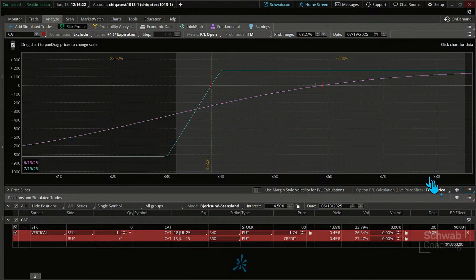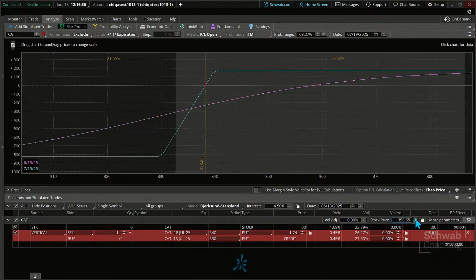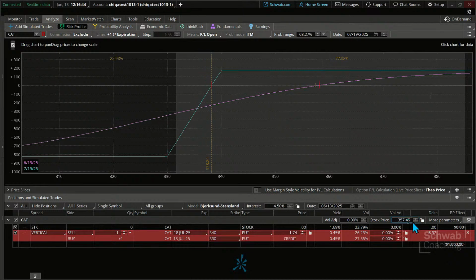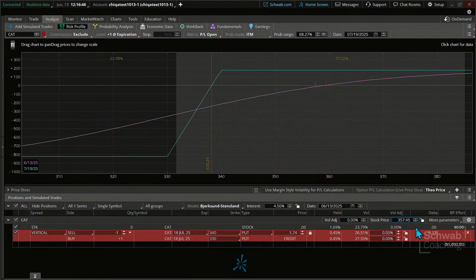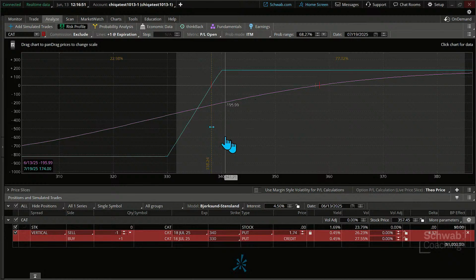We click on the wheel, and you'll notice over here we can put a stock price change in, and that can adjust the stock price, and what that looks like over time if in fact the price goes higher. And you can see that adjustment being made. So you can make adjustments to price over here as well. I'm going to unlock that so you can see it right there at 357. That's just where we're trading, 357.50 right now. But over time, this will get closer and closer to break even. They'll kind of merge up as time goes by.